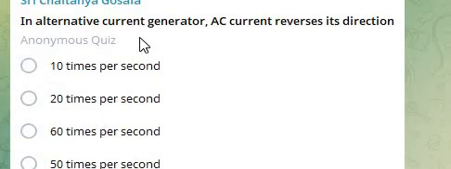Next question. An alternating current generator, AC current reverses its direction. Options: 10 times per second, 20 times per second, 60 times per second, 50 times per second. Answer is 50 times per second, because in an alternating current AC generator, the current reverses direction at a frequency determined by the rotation speed of the generator coil. So the AC current reverses its direction 50 into 2, equal to 100 times per second.